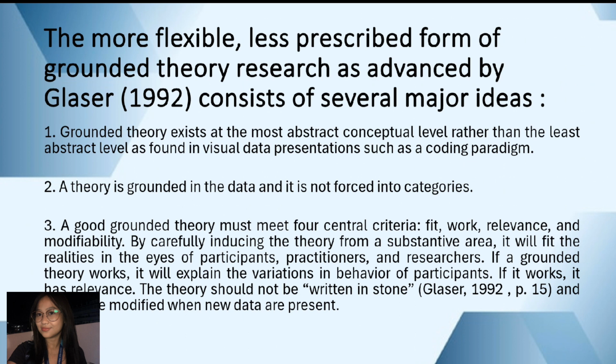2. A theory is grounded in the data and it is not forced into categories. This means that the researcher allows the theory to naturally evolve from the data without imposing pre-existing frameworks or categories. This approach ensures that the theory remains firmly rooted in the data, thereby enhancing the authenticity and validity of the research findings. 3. A good grounded theory must meet four central criteria: fit, work, relevance, and modifiability.